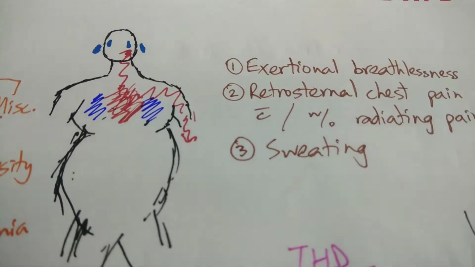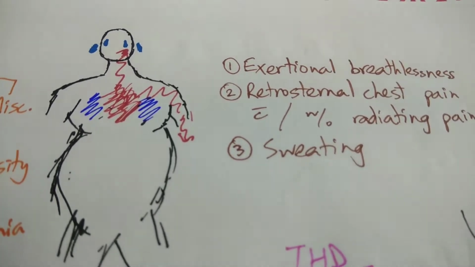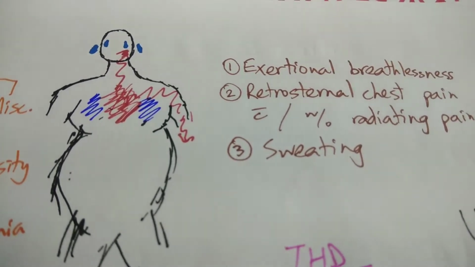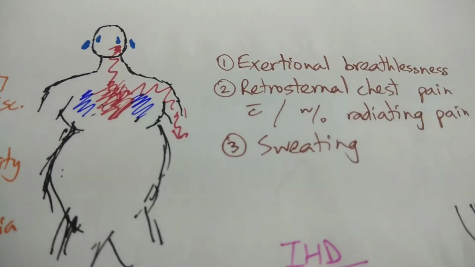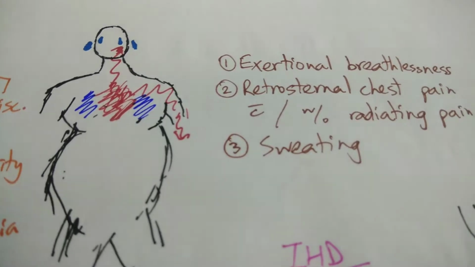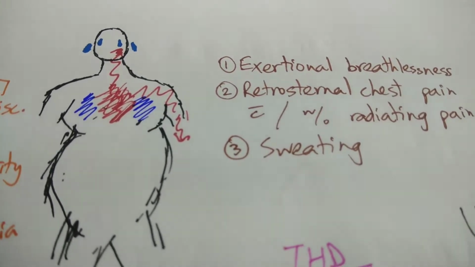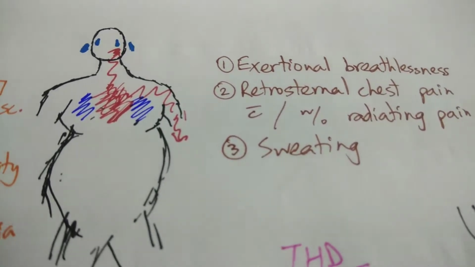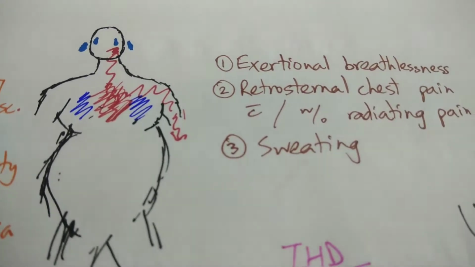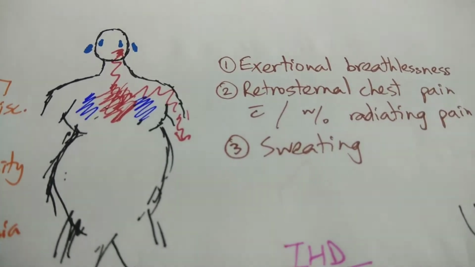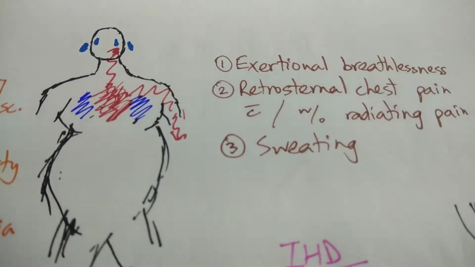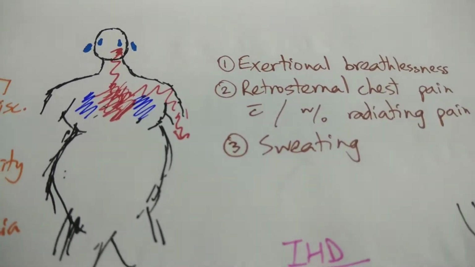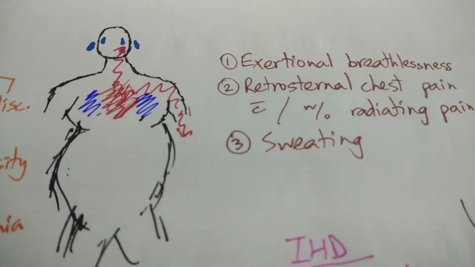A 42-year-old male comes to you who's morbidly obese and has a rather stressful lifestyle, mostly because of his occupation. He's a chronic smoker and alcoholic. He comes to you with a history of exertional breathlessness, retrosternal chest pain, which tends to radiate to his left arm, and profuse sweating. What do you think it is? The first thought which comes to your mind is a heart attack. Yet at the same time, it may not be a heart attack.